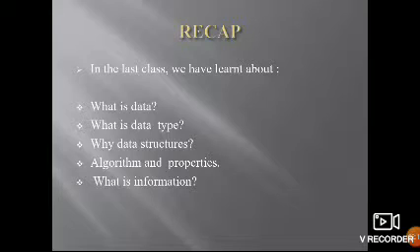And what is an algorithm? An algorithm is nothing but a step by step procedure to solve a particular task or a particular problem. And what are the properties we are using? We use properties like input and output. More than one input can be given, and we have to get at least one output, in the correct manner.